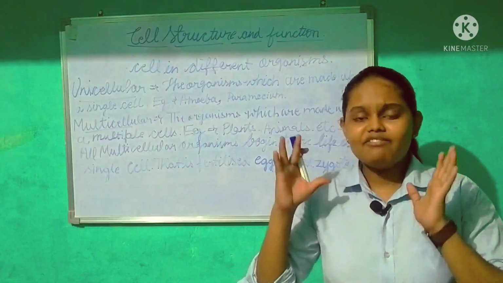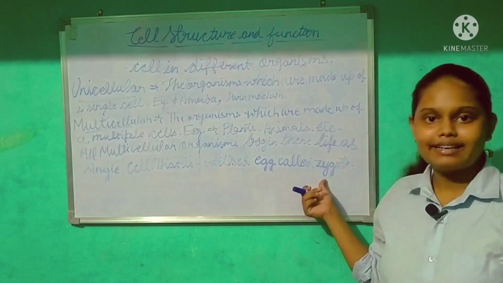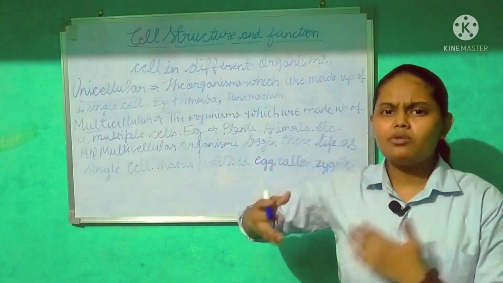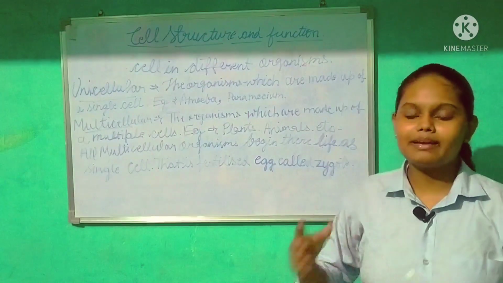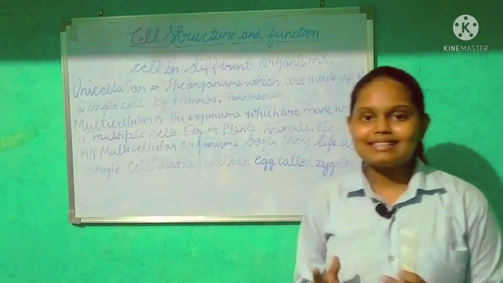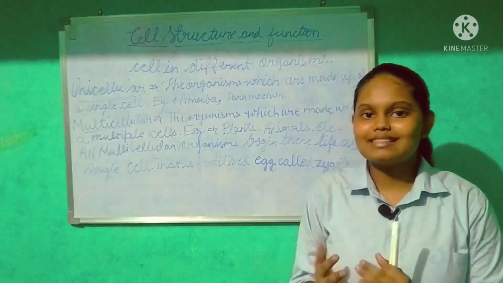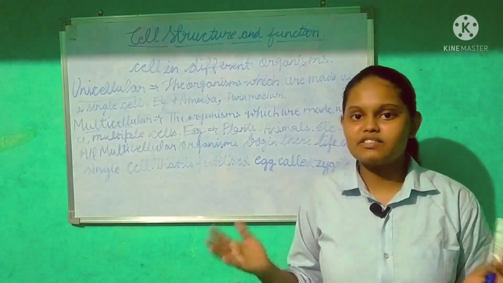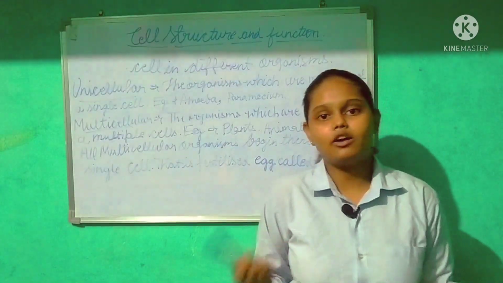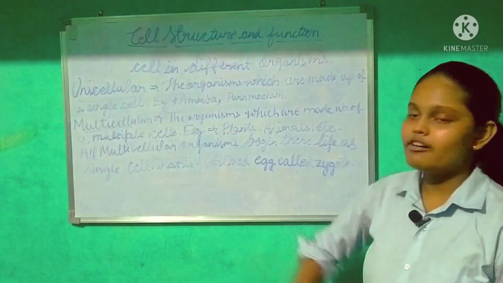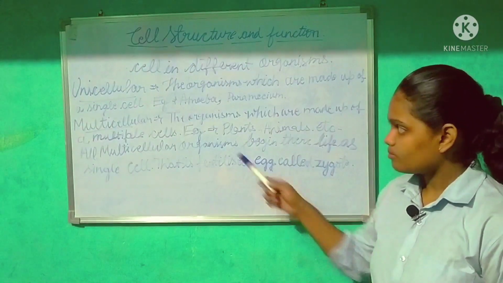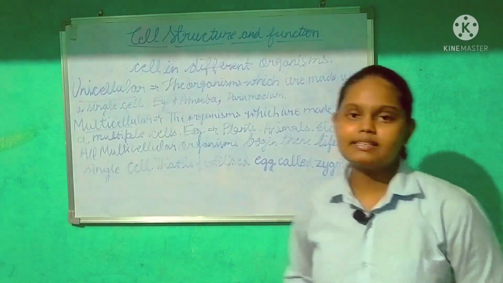The fertilized egg, after a few months, becomes an organism. So this is how unicellular and multicellular organisms differ from each other. This is all about unicellular and multicellular organisms.